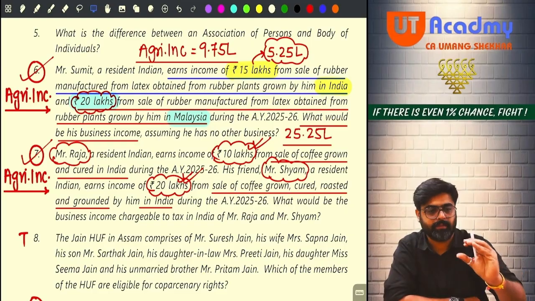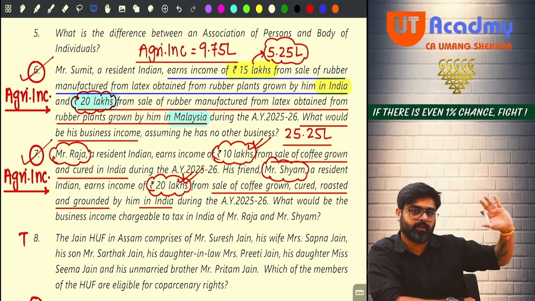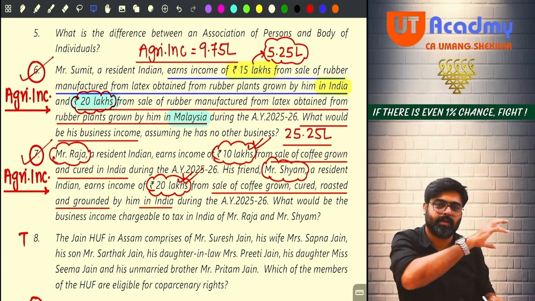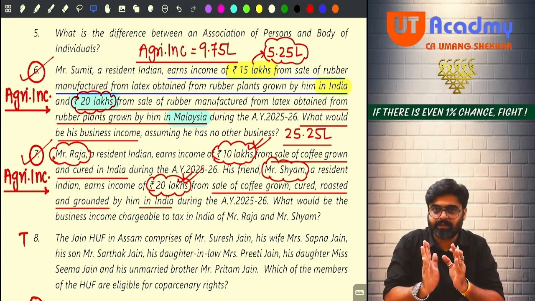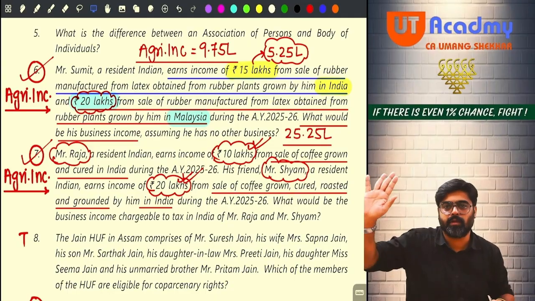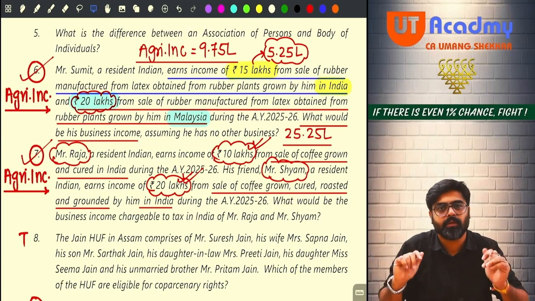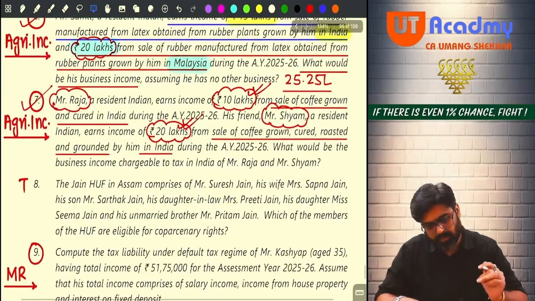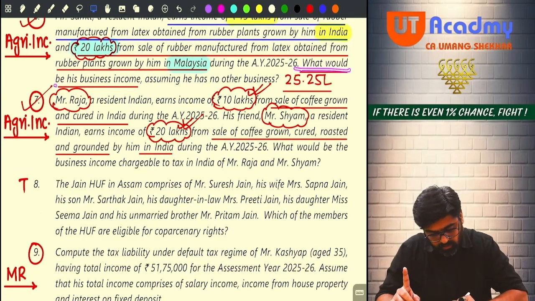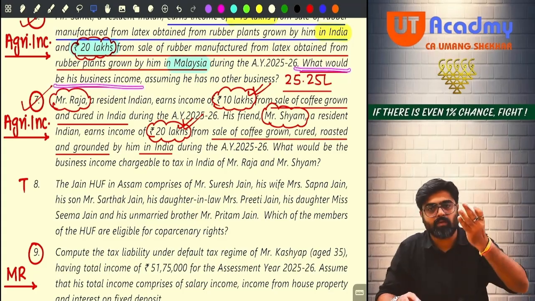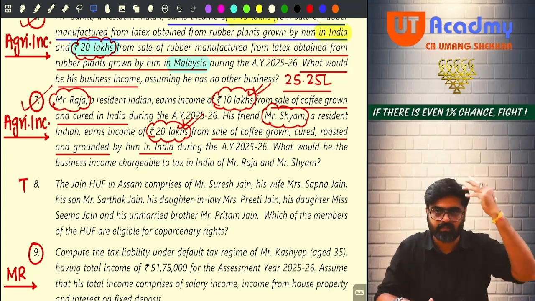A small adjustment like this will be given in the total income question. So from this you will have to derive your business income and show it taxable in the total income. Agricultural income, don't show in the calculation of total income. That's it, because that is exempt. Sure? Okay. Next question. In this, what would be his business income? We have calculated his business income as well as agriculture income both.